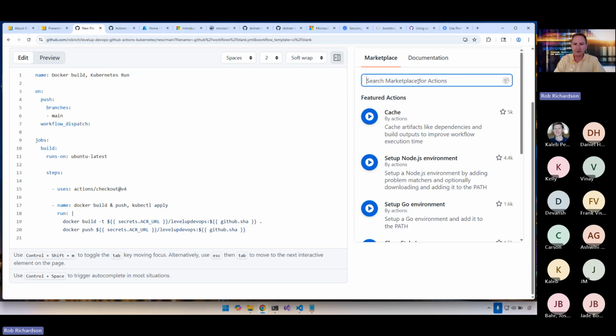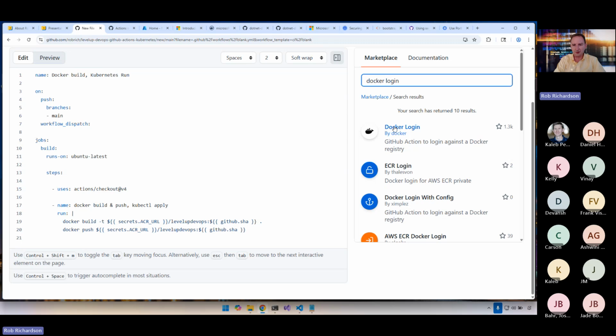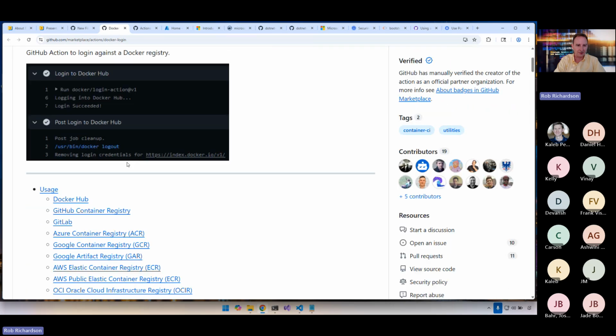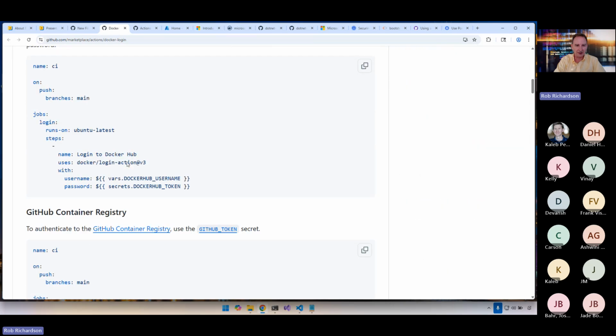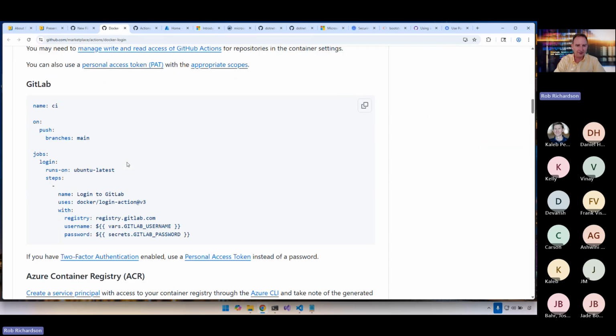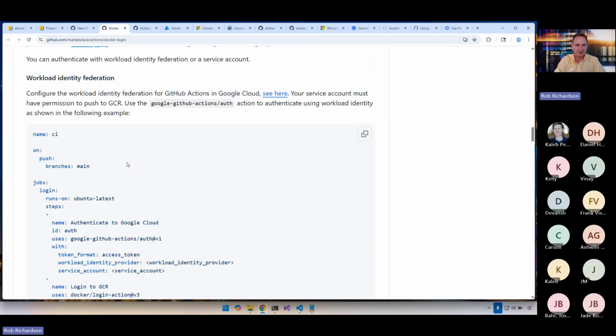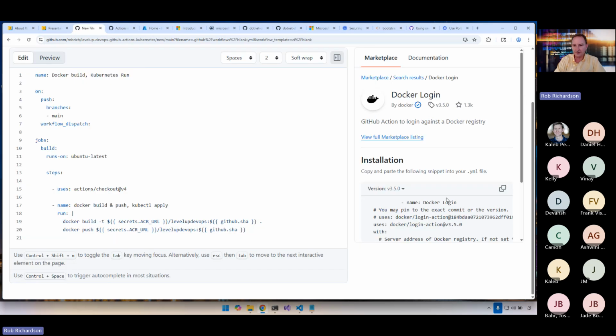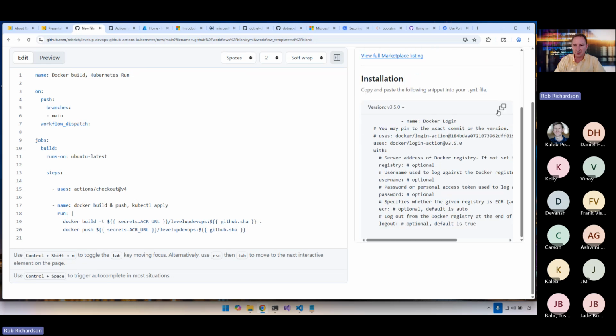Let's come into the marketplace here and let's look for Docker login. Ooh, Docker login. We can view the full marketplace listing, and this will show us all kinds of things about how to use it. We may get access to the source code for it, and that's really helpful if we want to dig deep into this. But we can also just look at this right here and see a snippet of how it's used. That's probably completely sufficient for where we're going today.